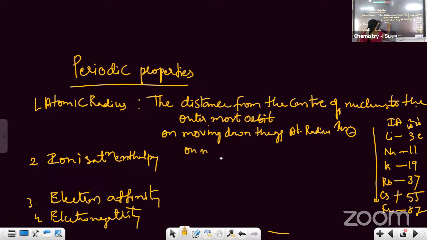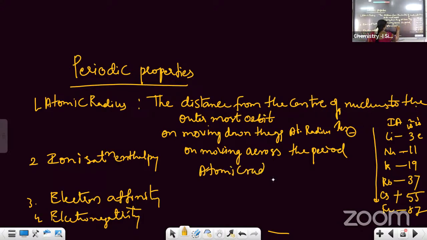On moving across the period, atomic radius decreases, due to increase in nuclear charge.